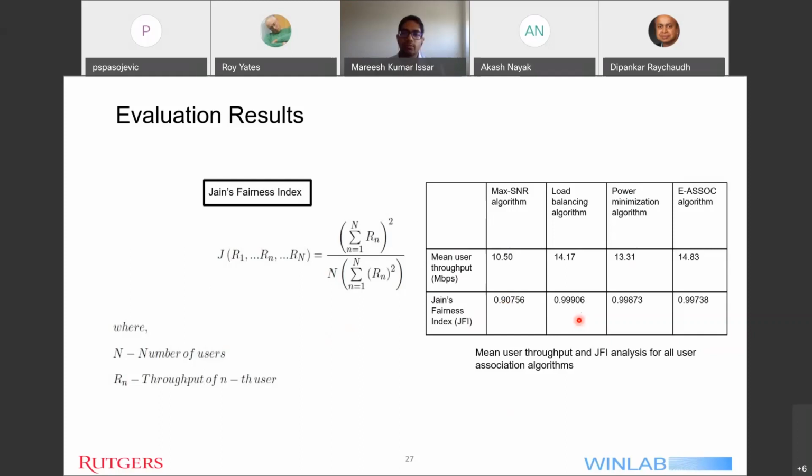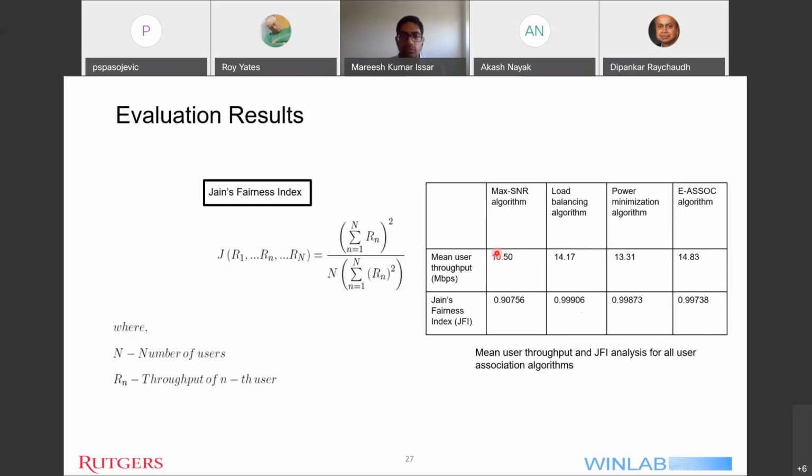Here I would like to point out that the Jain's fairness index, if its value is 1, it means that the system is fair. And the system is fair in the sense that all the users are getting an equal amount of the resources. So thus we can see that in fairness terms also, the E-ASSOC algorithm is improved over the max-SNR based algorithm.